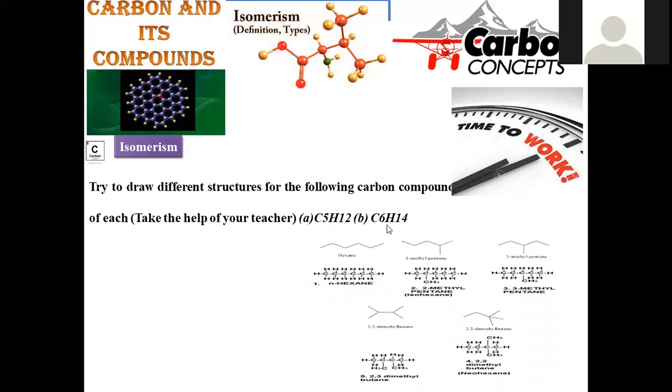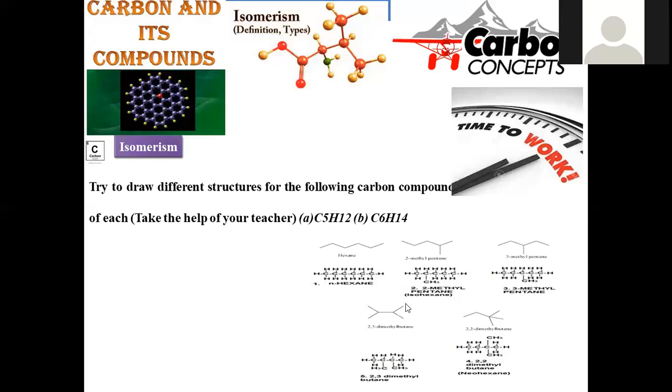Move on to C6H14, the 6-carbon chain. You may indicate it in the straight chain like this, called n-hexane. And one of the carbons we can cut and paste in the second position, so that it becomes 2-methylpentane. One of the methyls became a branch. The methyl may reside at the second carbon, otherwise you may shift it to the third carbon as well. This is another possibility. So that side chain may be located at the second position or third position as well.